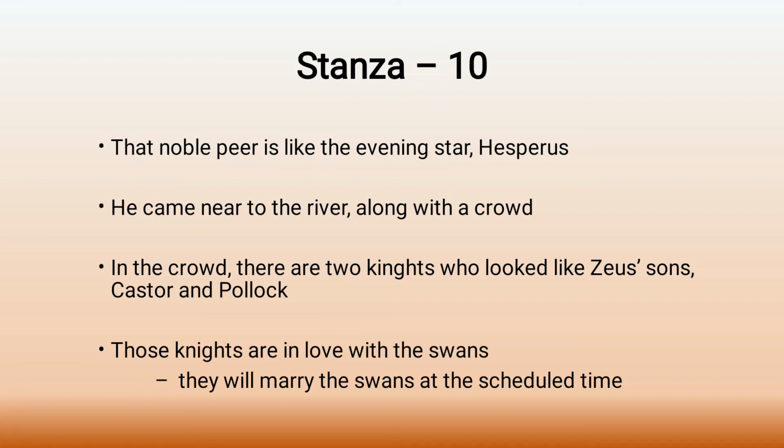Yes, they are the grooms of Elizabeth and Catherine. So we are told that the knights will be marrying the swans soon. And that's how the poem Prothalamion ends.